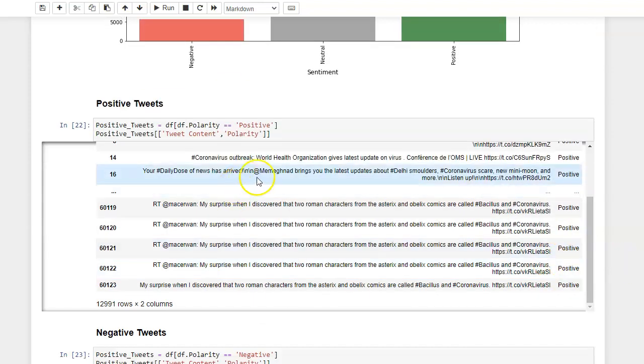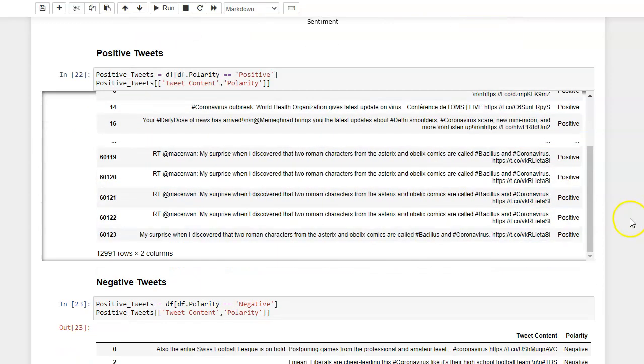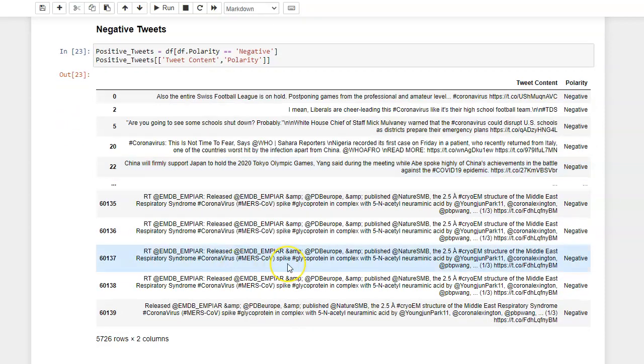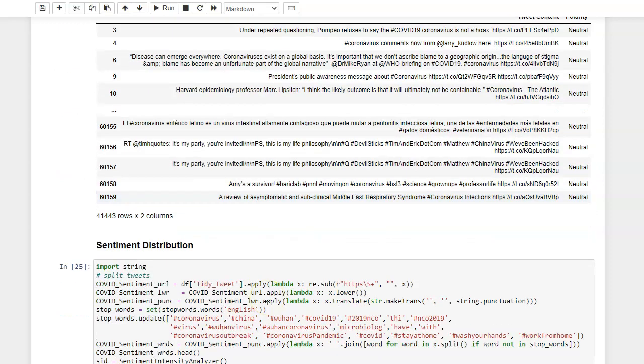And here are the positive tweets. For example, WHO says it has increased its assessment, etc. So people are trying to spread information or facts, rather than tweet about their negative feelings. And the negative feelings are mostly about China, etc. Here are examples of the neutral tweets.